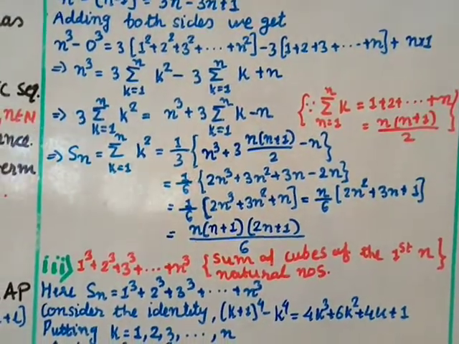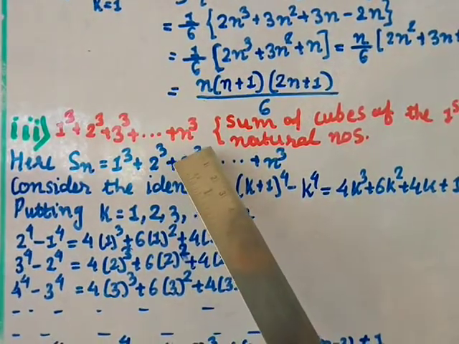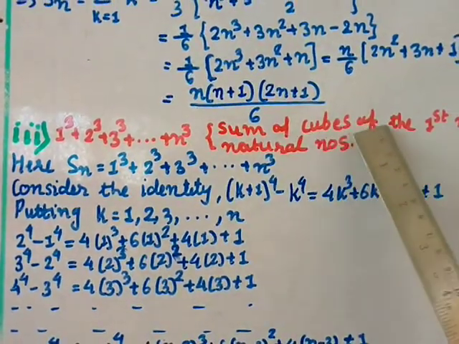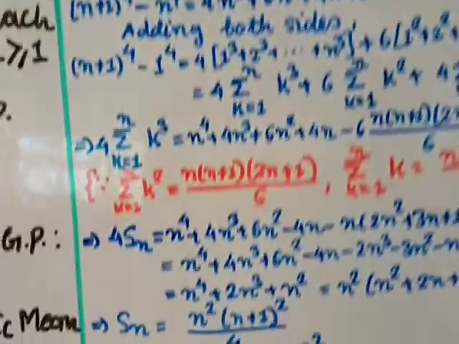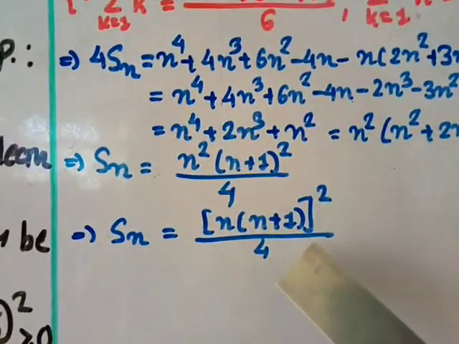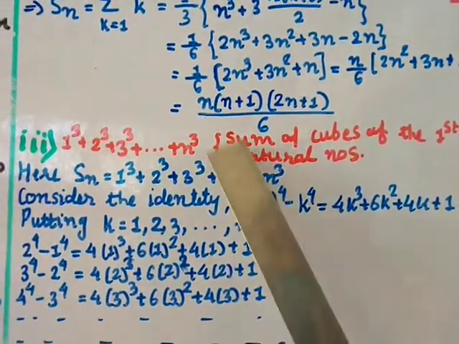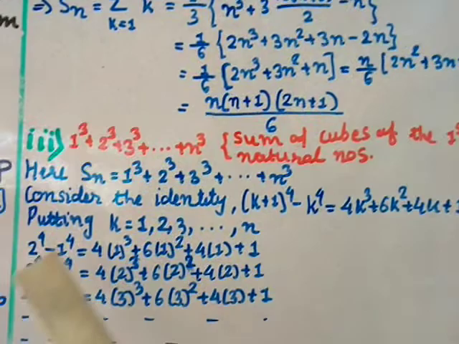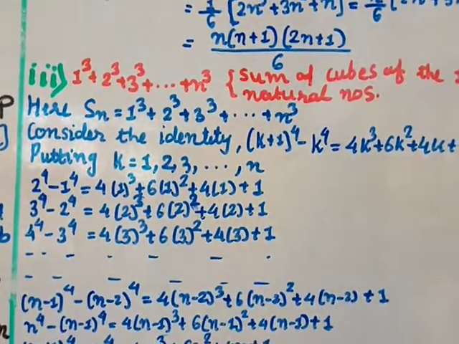You should remember this. And the third one is 1 cube plus 2 cube plus 3 cube plus up to n cube, which gives you the sum of cubes of the first n natural numbers, and the answer is n into n plus 1, whole square, by 4. So 1 cube plus 2 cube plus 3 cube plus up to n cube, call this the sum Sn. So Sn equals 1 cube plus 2 cube plus 3 cube plus up to n cube.